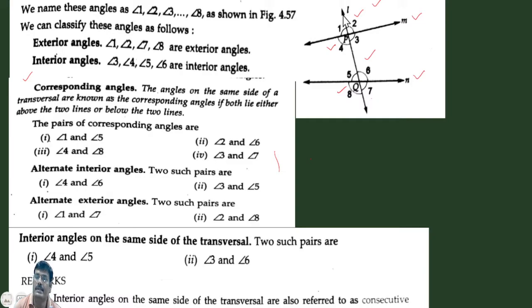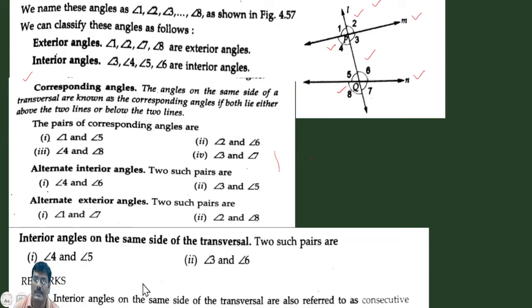After this one, we also observe that this is the line M, this is the line N, and it is intersected by L. So we see that angle 3 and angle 6 lie on the same side of the transversal and between M and N. And again we observe that angle 4 and angle 5 also lie on the same side of the transversal. So these are known as interior angles on the same side of a transversal, between the two lines.